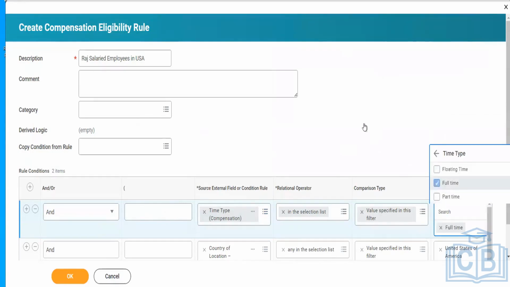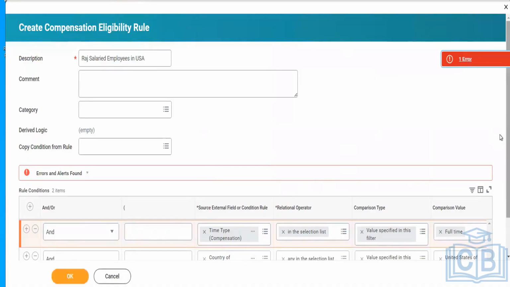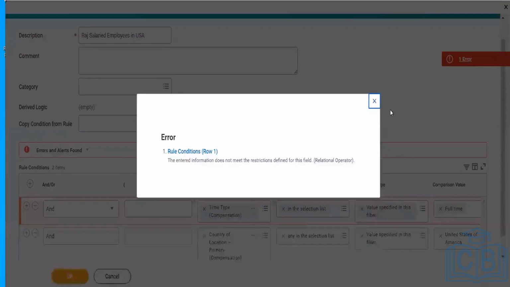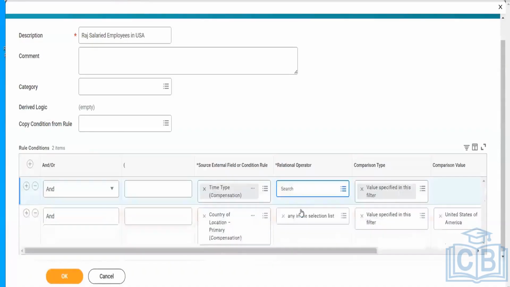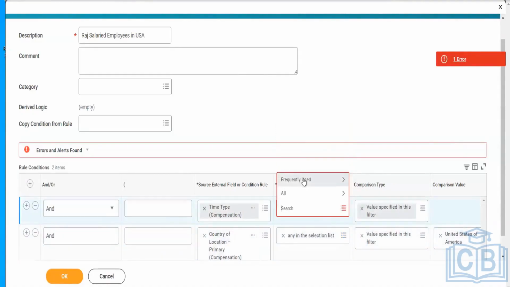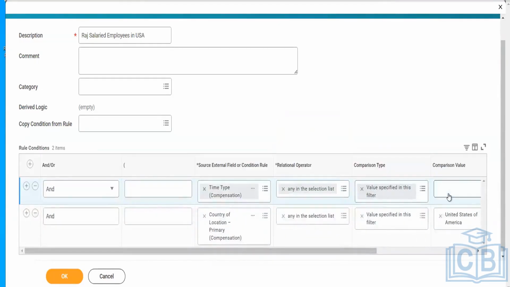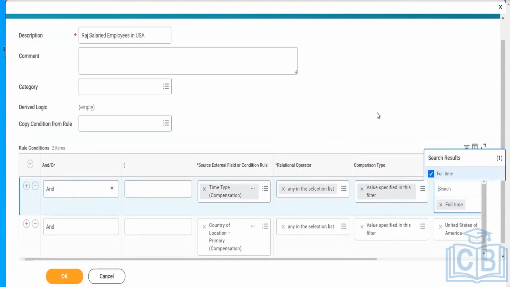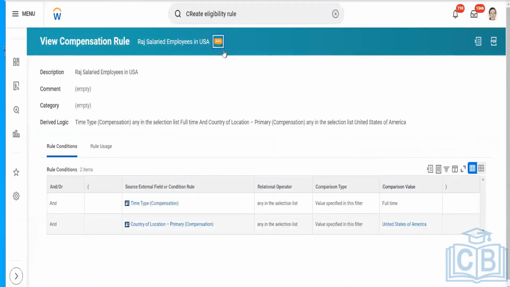I can use this for the time here. I can click this. That shows an error, because I used the relation operator of the previous one, that's why it gave me an error. I will use the one, any in the selection list. I can use this as in the salary plan.